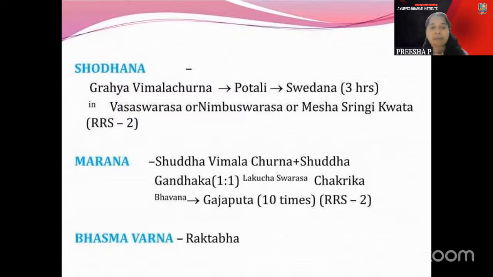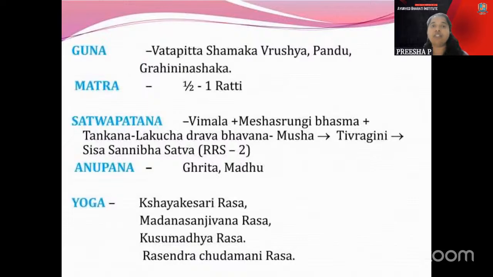When coming to the Marana, it is Shuddha Vimala Churna and Shuddha Chakrika part. The Gajaputta is being done there. And also it is Vata Pitta Shamaka, Vrishya and all. Matra is not so important because almost all the Maharasa is always having half to 1 rati. The different one is regarding the Vaikranta. So Matra only you just understand it.